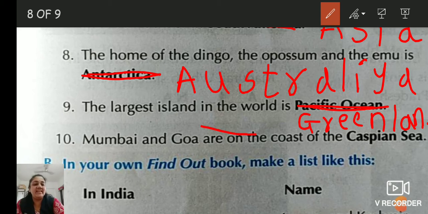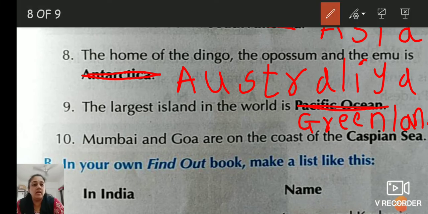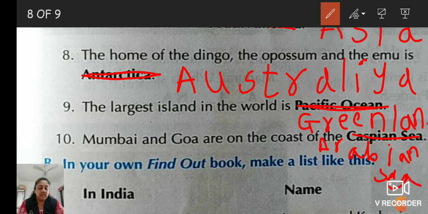Yes, they are on the coast of the Arabian Sea. So write down Arabian Sea. S-E-A.